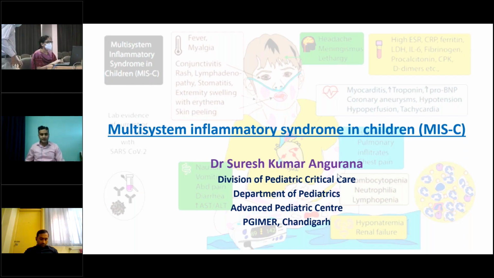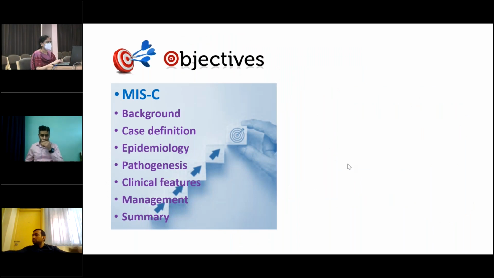In the next 18 or 20 minutes, we are going to discuss multisystem inflammatory syndrome in children. The objectives of my presentation are to discuss MIS-C, its background, how it originated, case definitions, epidemiology, pathogenesis, clinical features, management strategies, and then we'll summarize the presentation.